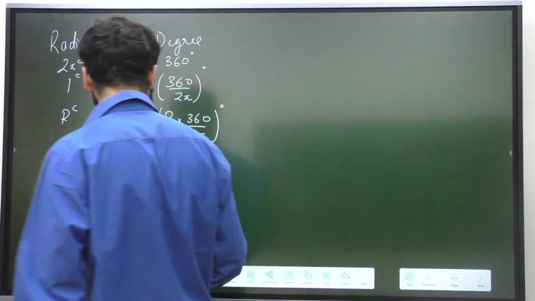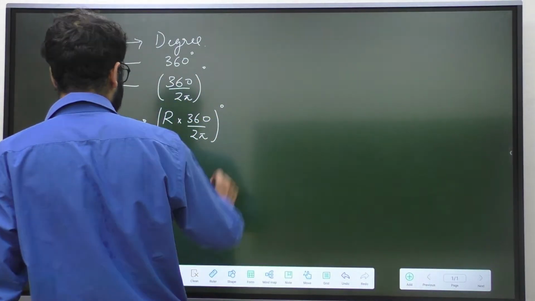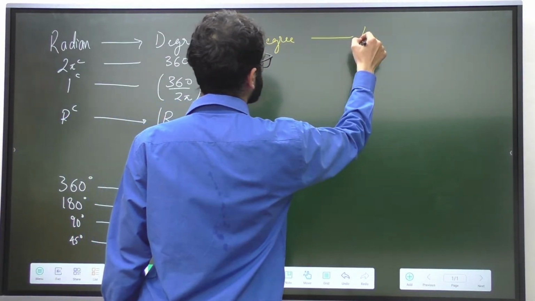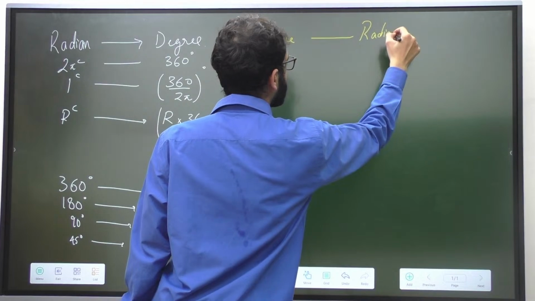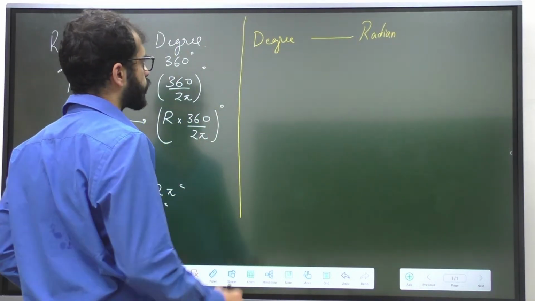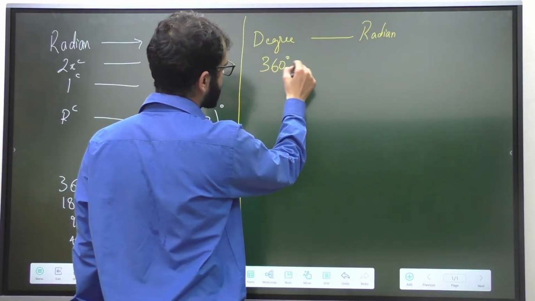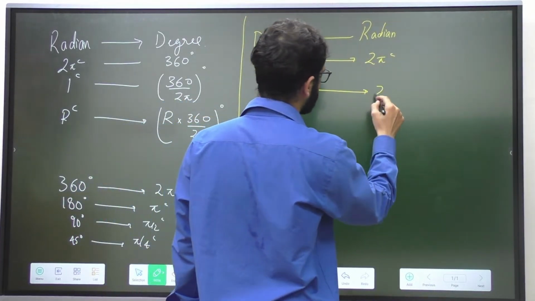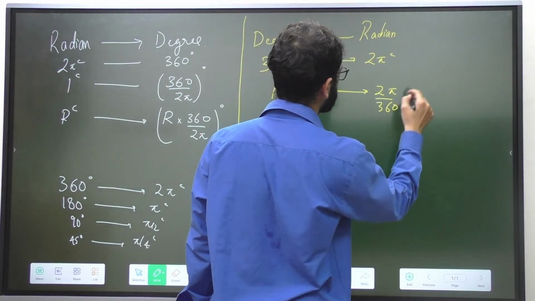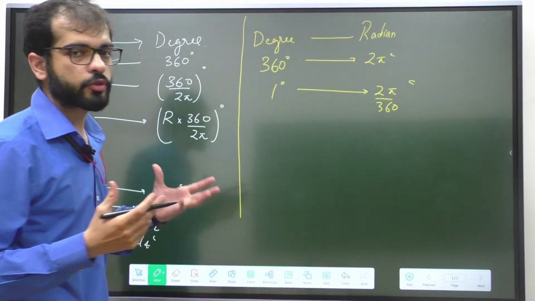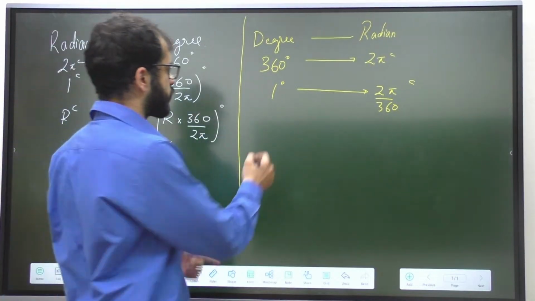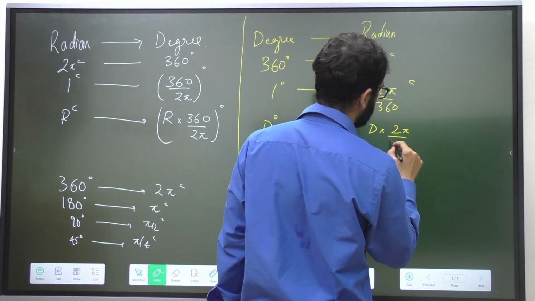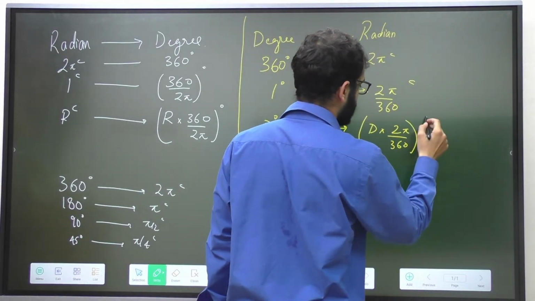Now let's have a look at the other case. In the other case, I am going to convert degree to radian. If I have to convert degree to radian, what do we know? We know that 360 degrees is the same thing as 2 pi radians. So 1 degree is the same thing as 2 pi upon 360 radians. Now let's assume we have to convert d degrees to radians. So d degrees will be written as d into 2 pi upon 360 radians.